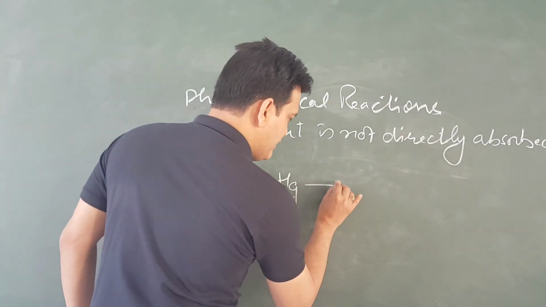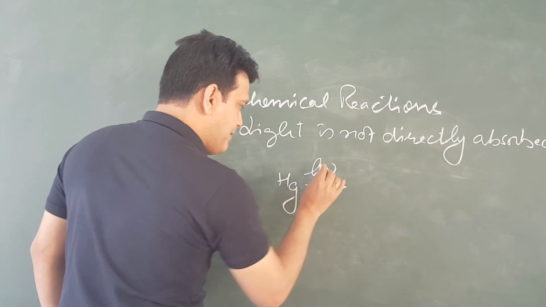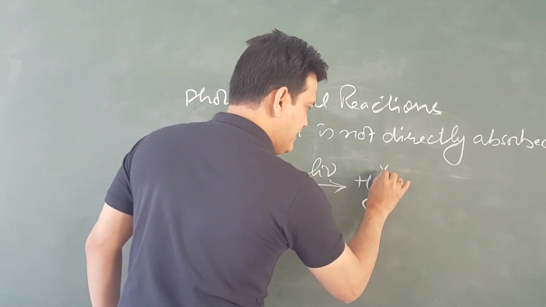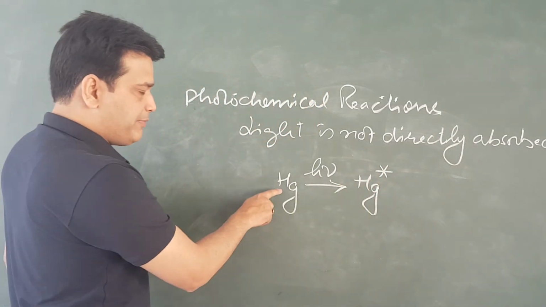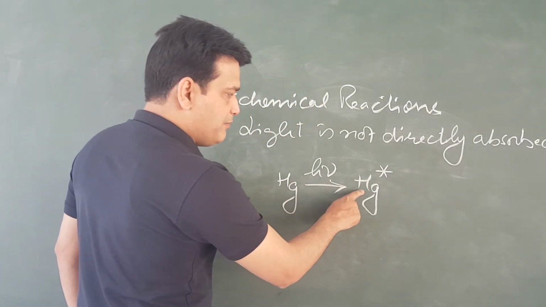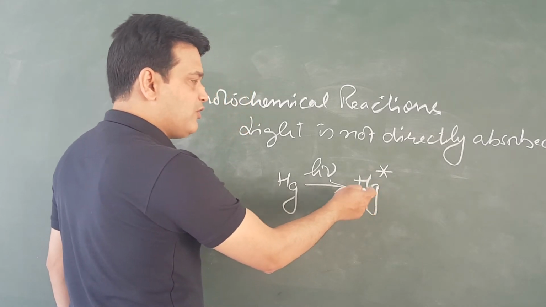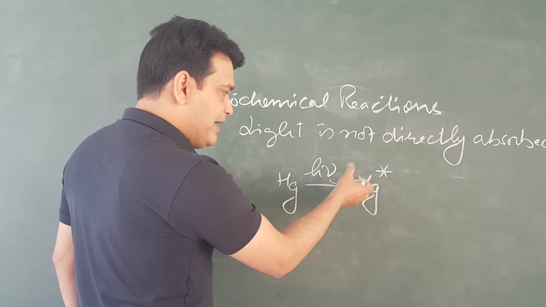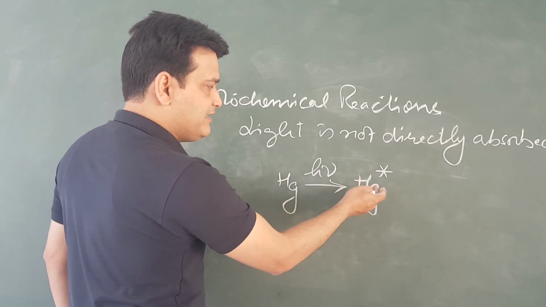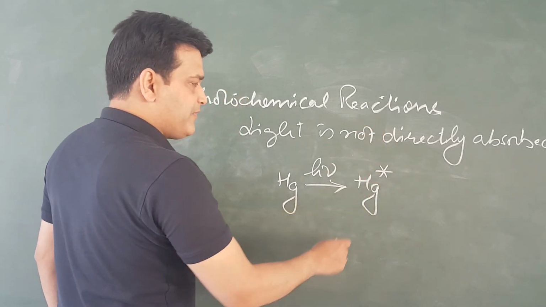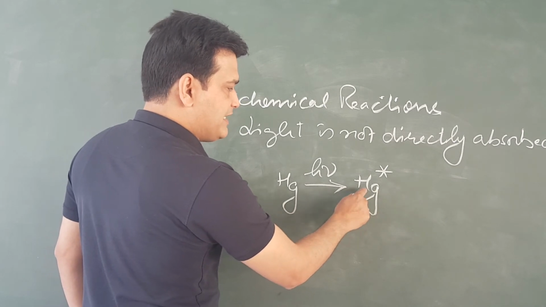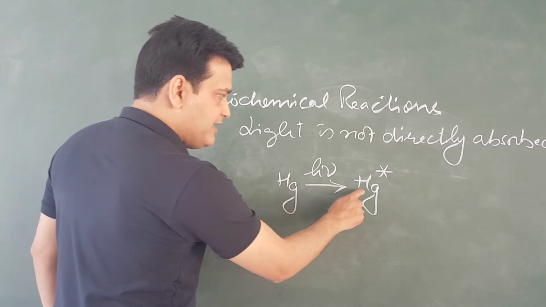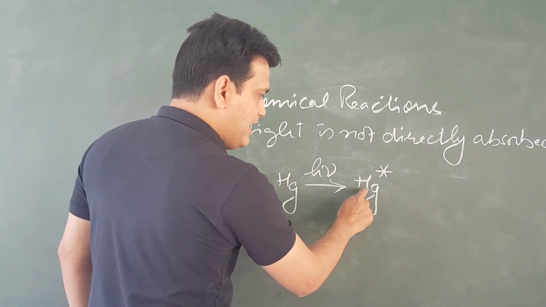Mercury absorbs light and goes into the excited state. This is simple mercury, and this is mercury in the excited state or activated mercury. When mercury has absorbed some light, it is a new type of mercury which is represented by Hg star.